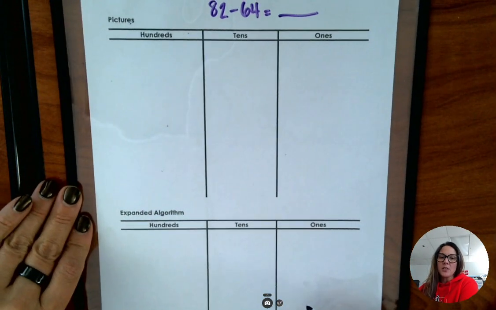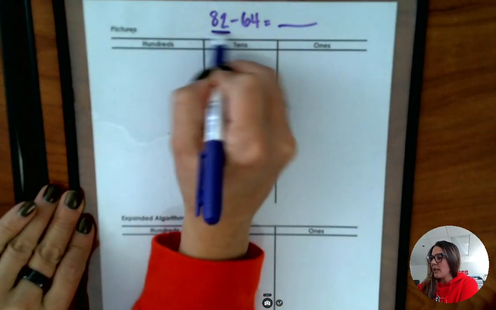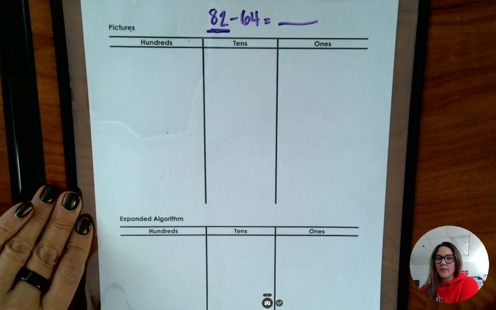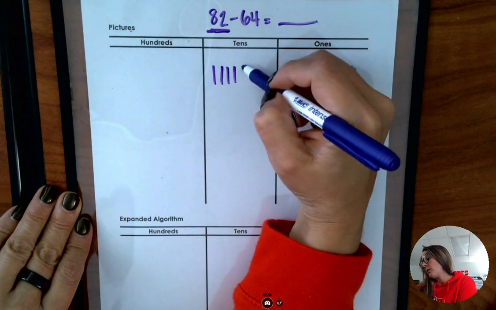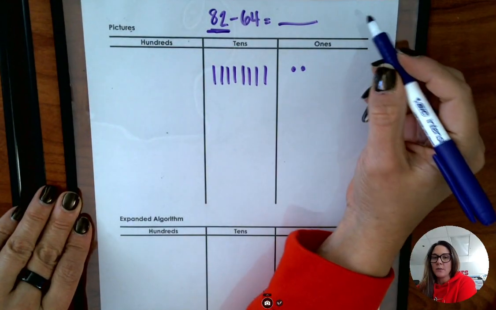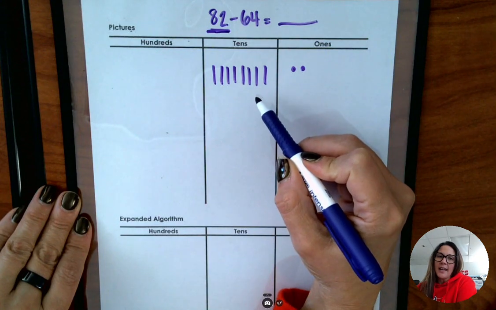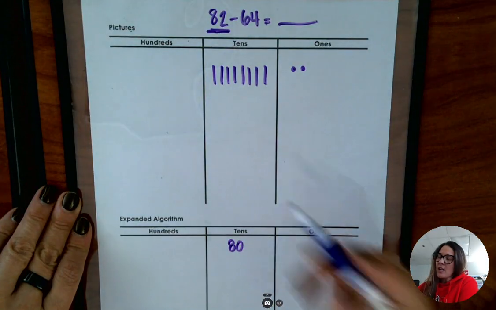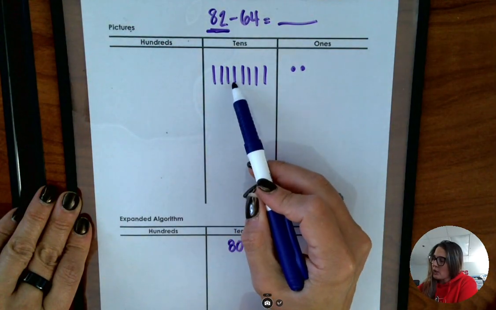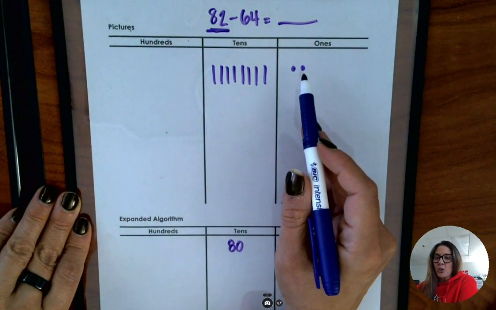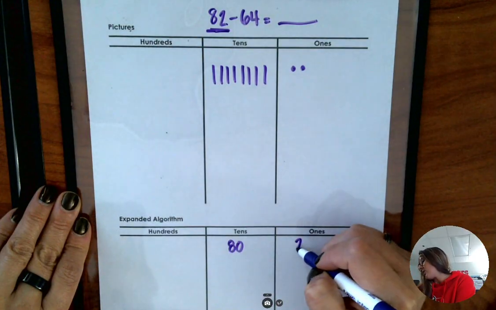If you remember yesterday when we started subtracting, we started looking at our first number and looking to see how many tens and ones we have. There are 8 tens in the number 82. 1, 2, 3, 4, 5, 6, 7, 8. And there are 2 ones. 1, 2. And I know that when I have 8 tens, the value of 8 tens is 80. I can check that by counting by 10. 10, 20, 30, 40, 50, 60, 70, 80. And when I have 2 ones, the value of 2 ones is just 2.